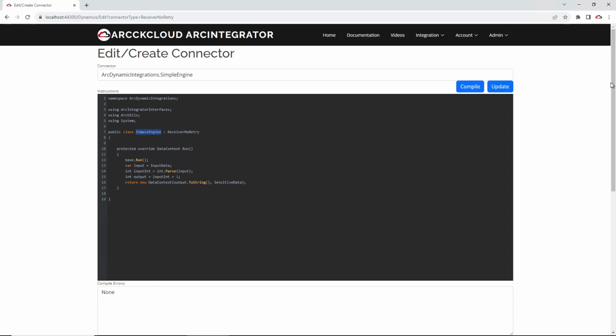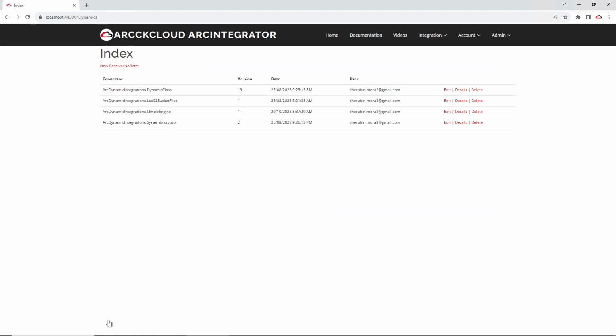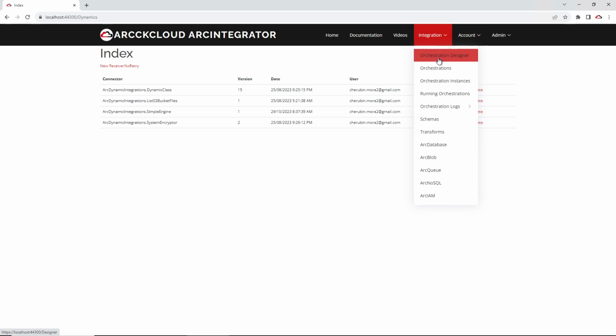And I'll just update one of the things that I missed. Next I will save it. Now we're going to create an integration that uses this engine.